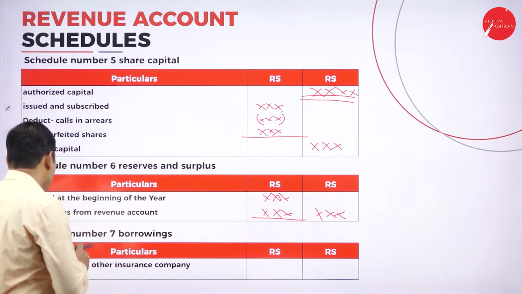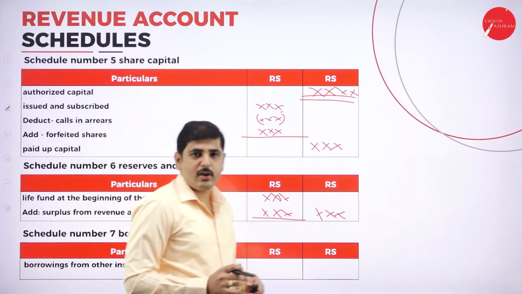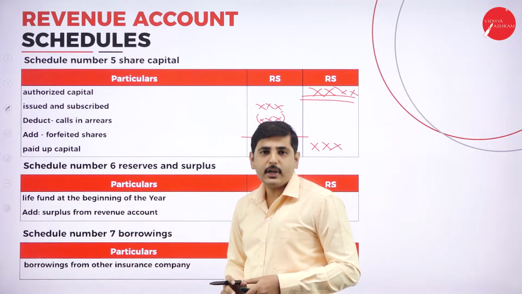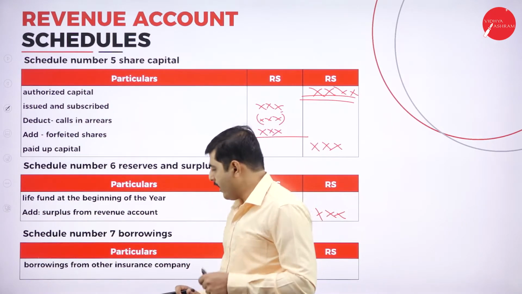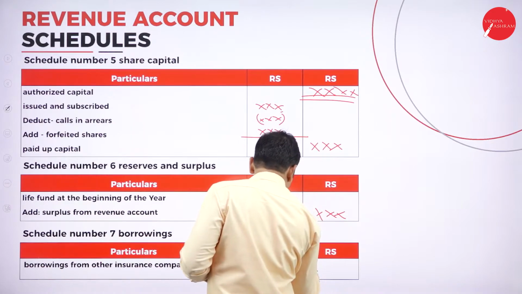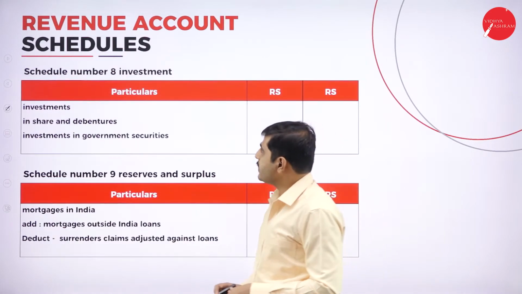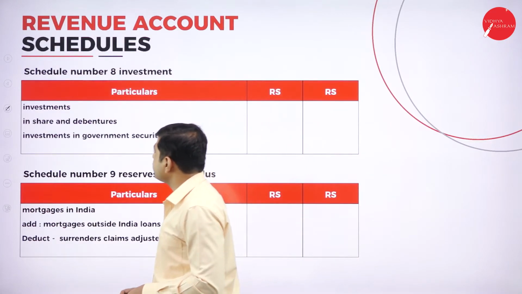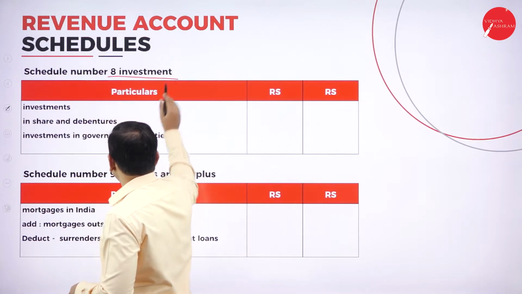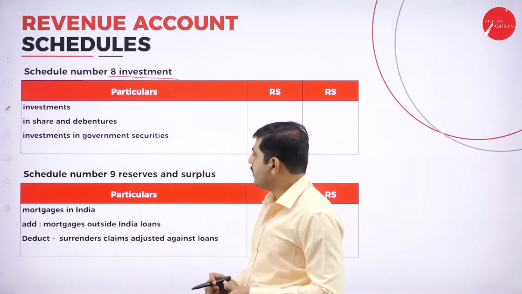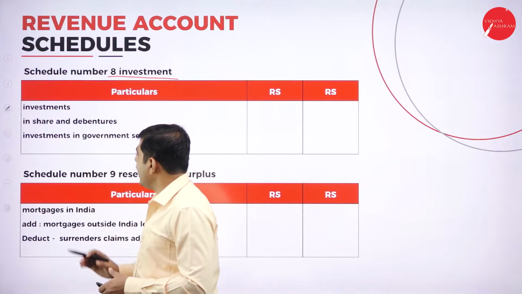Next one, schedule number 7 is the borrowings. Borrowings may be from a bank or from any other insurance company. Usually you will have only one item here. So borrowings you can write as schedule number 7. Next one, schedule number 8, investment. This also comes under balance sheet schedules.